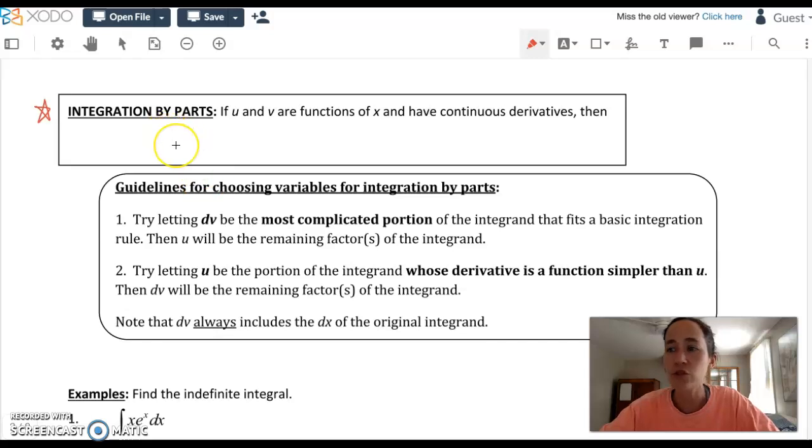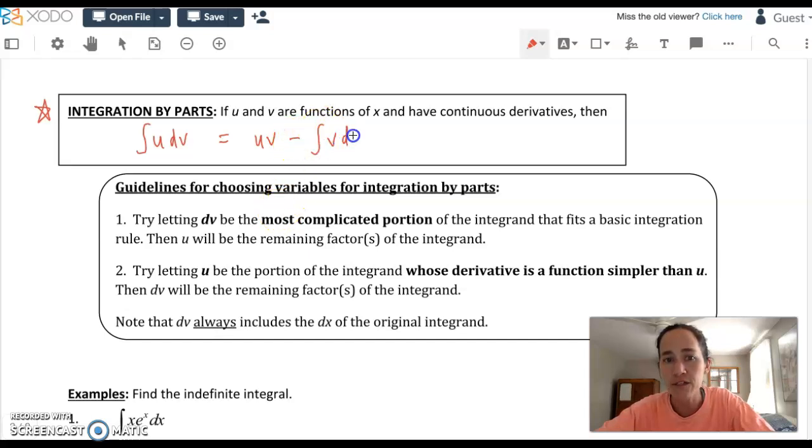Can you copy down what you get here? It's going to have a bunch of u's and v's in it. So it's the integral of u dv. What I mean is the integral of the expression in terms of u with respect to the variable v. Here's what it equals: it equals u times v, just regular u, regular v, minus the integral of v du.